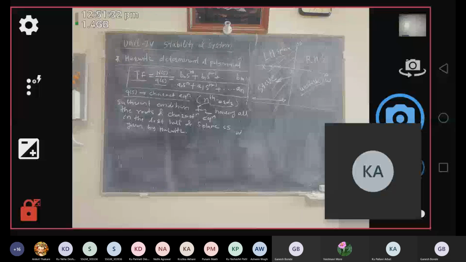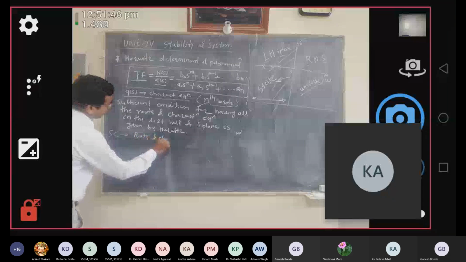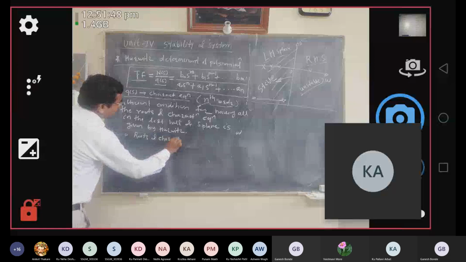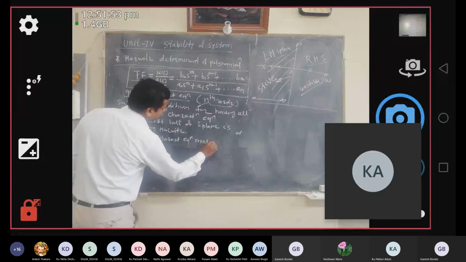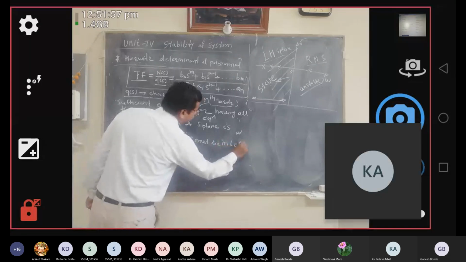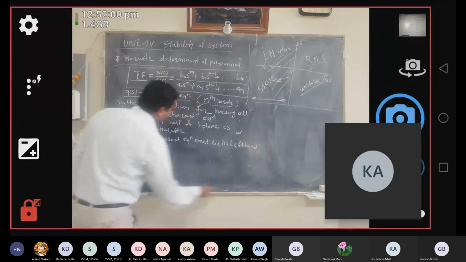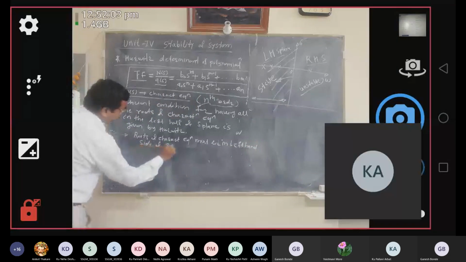Before that, we are dealing with Hurwitz's determinant. For Hurwitz's determinant, the sufficient condition is that the roots of the characteristic equation must lie in the left hand side of the S plane.